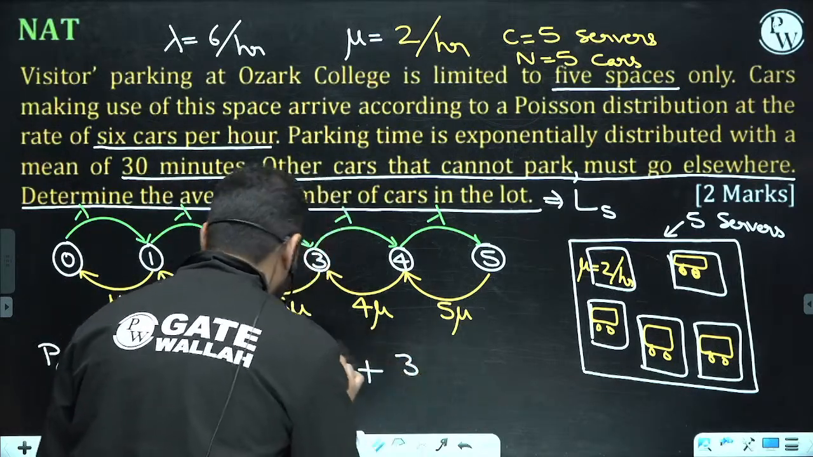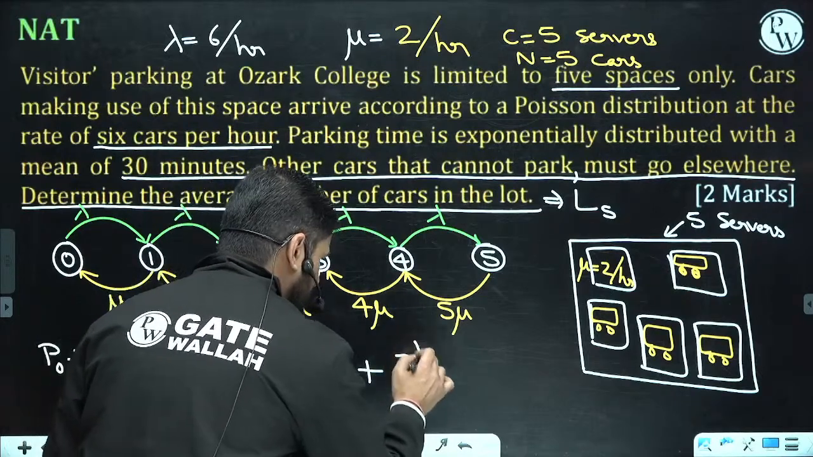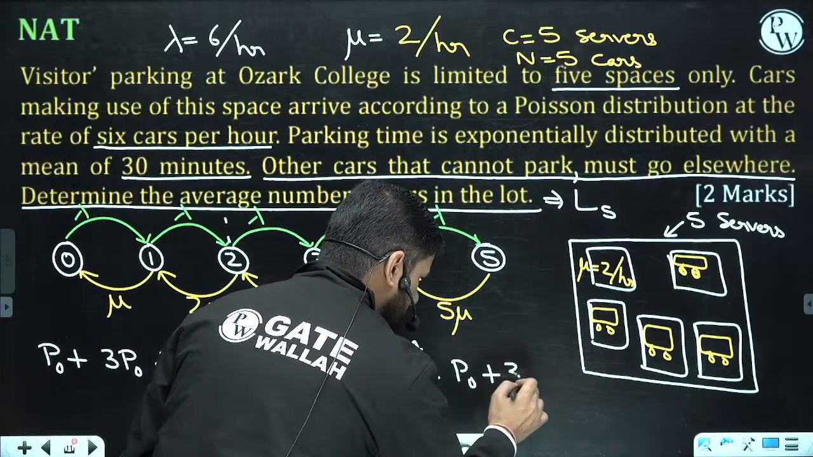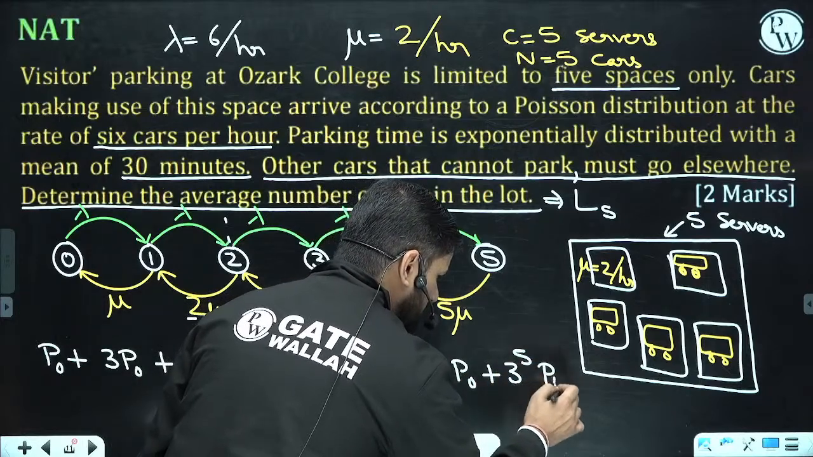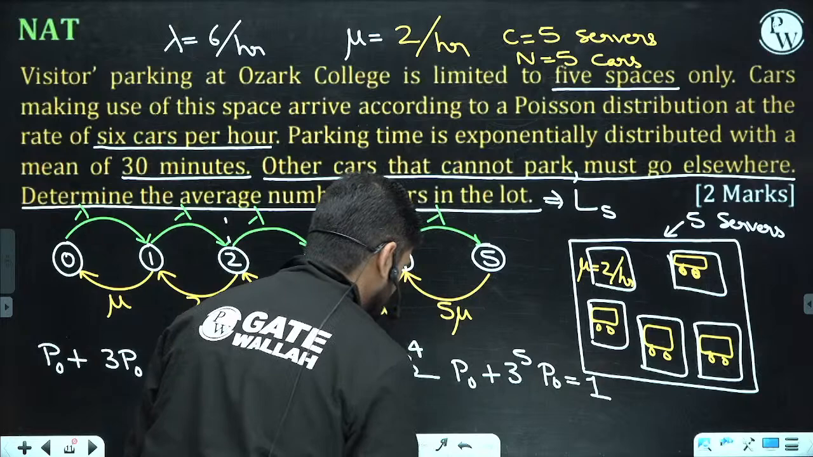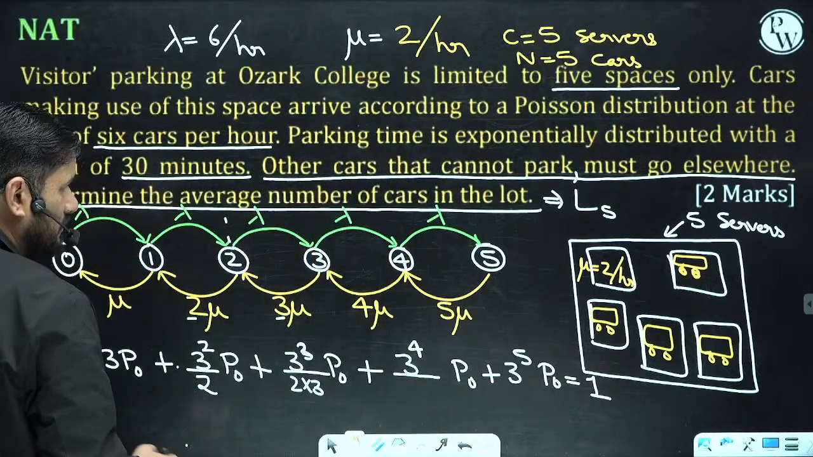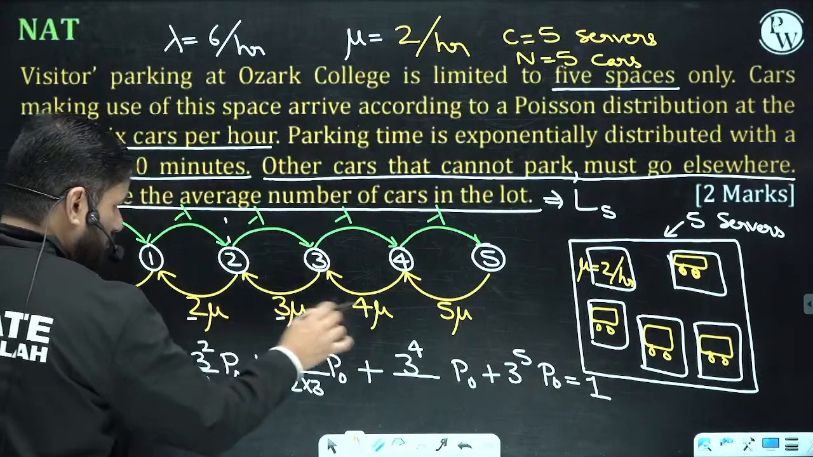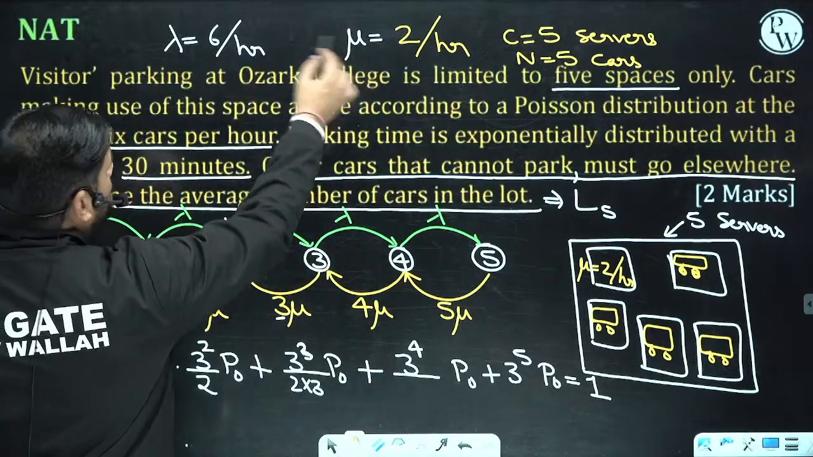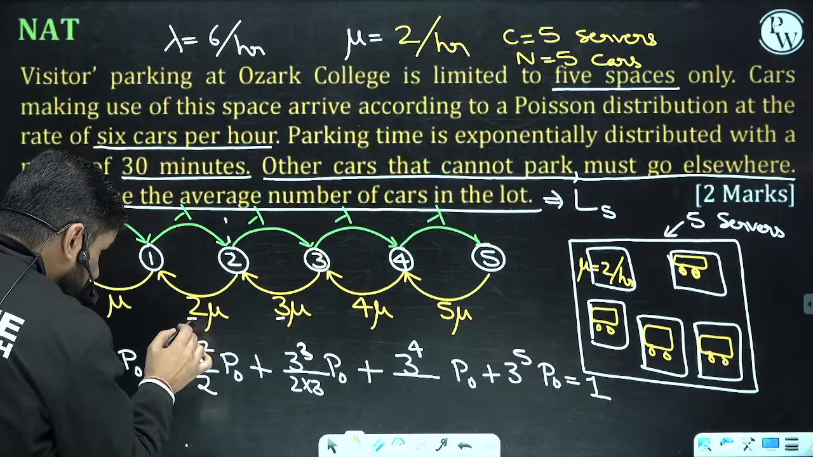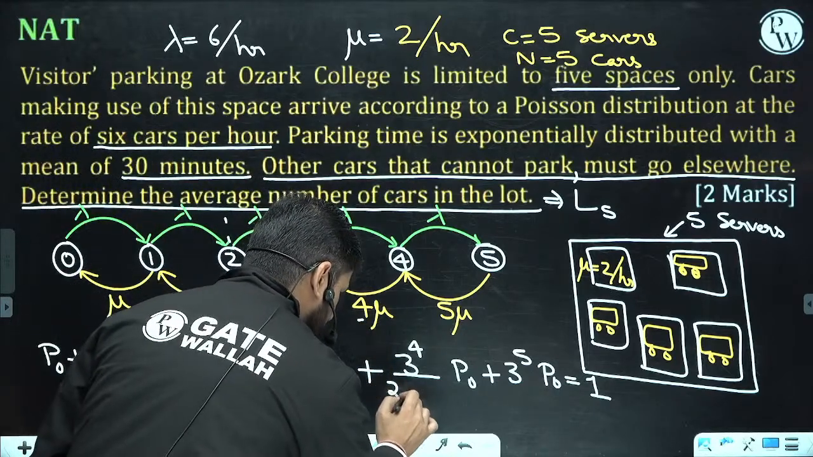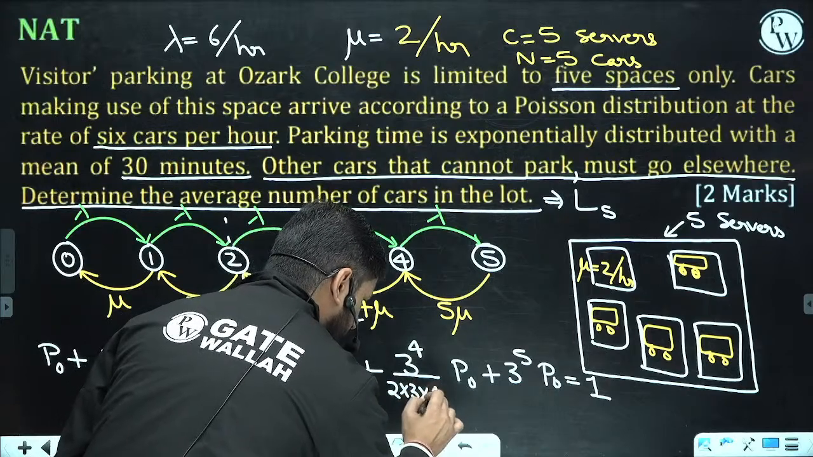3 to the power 3, 3 to the power 4, and P naught is 3 to the power 5, P naught equals 1. Let me write the denominator. We are just looking for P4, so lambda, lambda, lambda, lambda over mu, mu, mu, mu. Lambda upon mu is 3, so 3 to the power 4, but this is 1, 2, 3, 4, so 2, 3, 4.